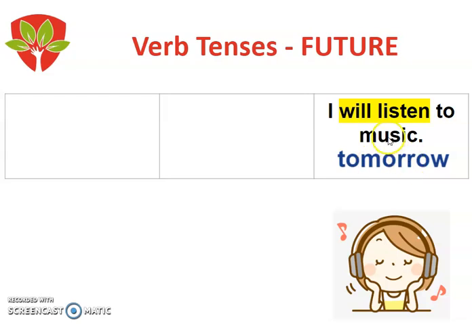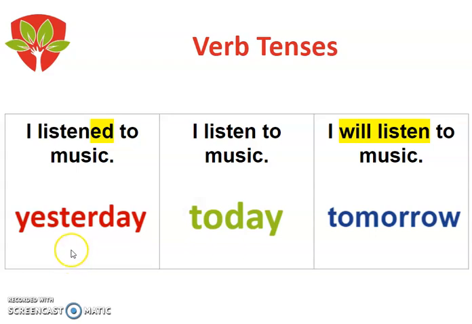I know this, guys, because in here the verb is listen, now has will before the verb, and now we have will listen. This will before the verb listen tells us that the verb is in the future, guys, and the action will happen tomorrow. So, guys, the verb changes according to the time, to the tense.